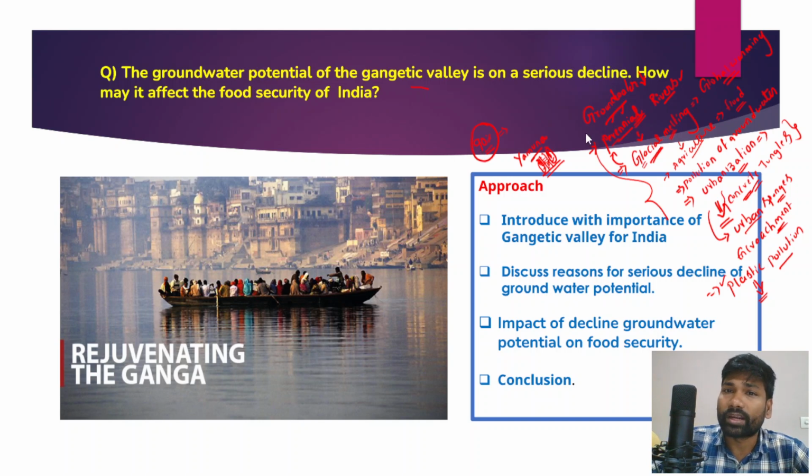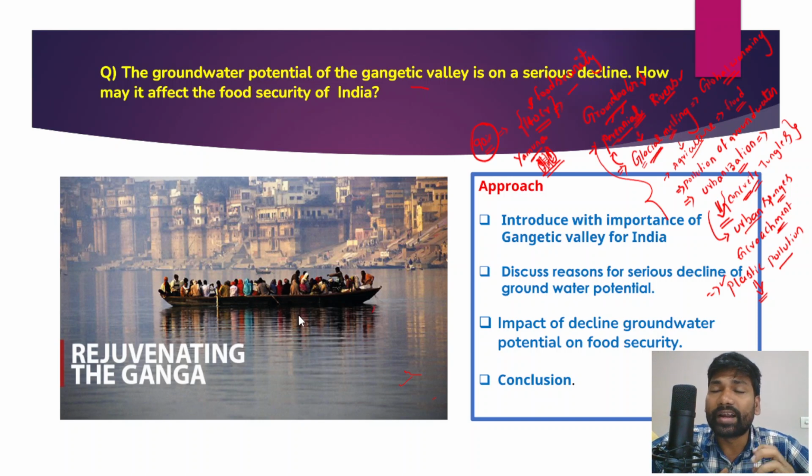And in fact, India's population is around 140 crore, and it is very important to sustain the food security needs of 140 crore Indian population. As of now, we have achieved self-reliance in terms of food production and also food consumption, but it is not easy for India to ensure food security for 140 crore population, and a serious decline in the underground water tables in the Gangetic Valley would significantly pose challenges with respect to food security in future.